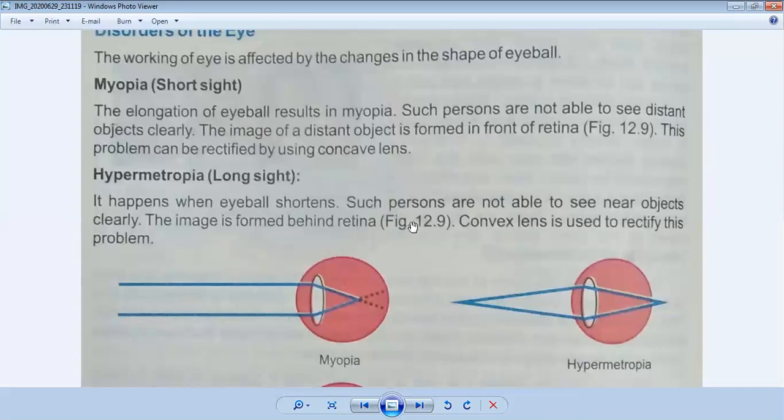Such persons are not able to see near objects clearly. The image is formed behind the retina. So a convex lens is used to rectify this problem. For hypermetropia, a convex lens is used. For myopia, a concave lens is used.